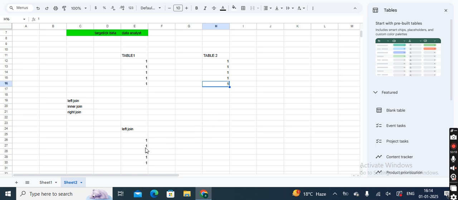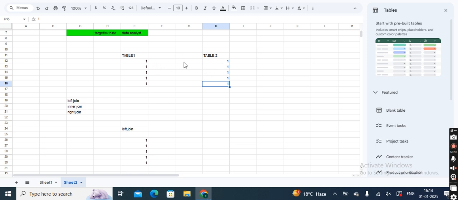That means our left table is having five ones, so five ones should be displayed, but each one should also join with its respective value. Respective value means wherever one is there, it will make a join there, right?